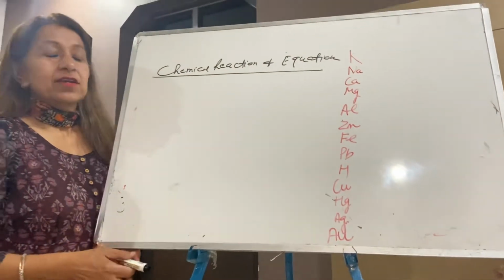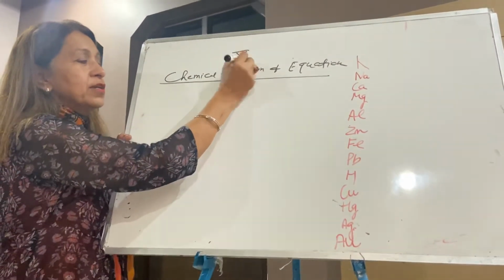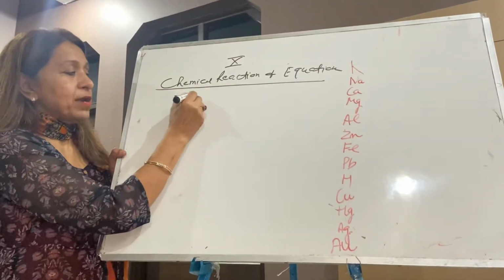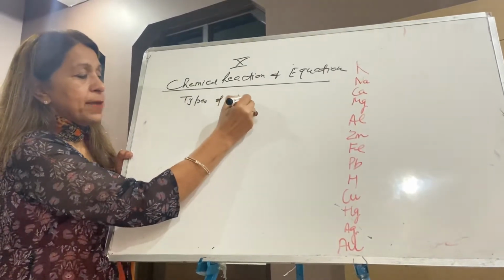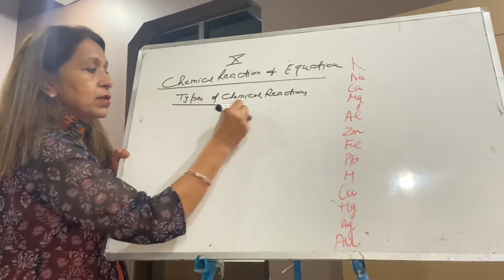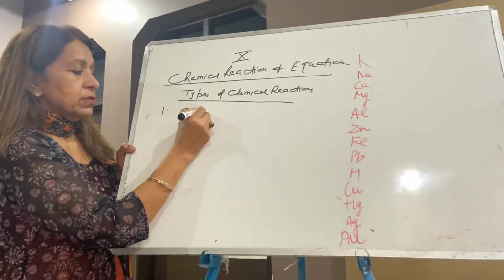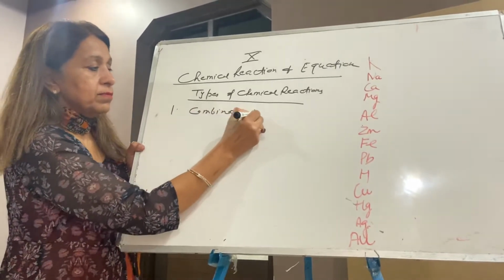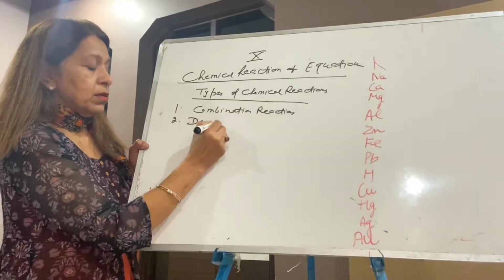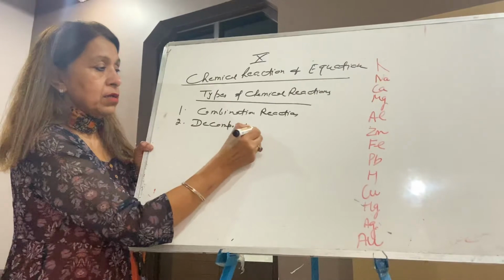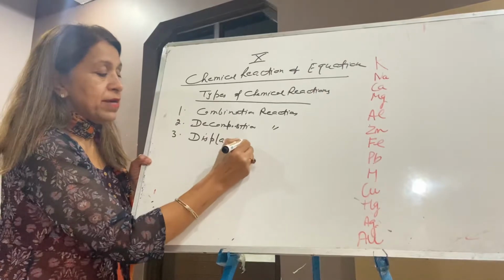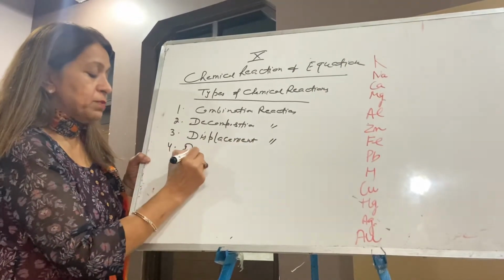Hello my dear children, this is my class 10 first chapter, chemical reactions and equations. We were doing types of chemical reactions. We have done combination reaction and decomposition. Today I am going to start displacement reaction and double displacement. Write down.